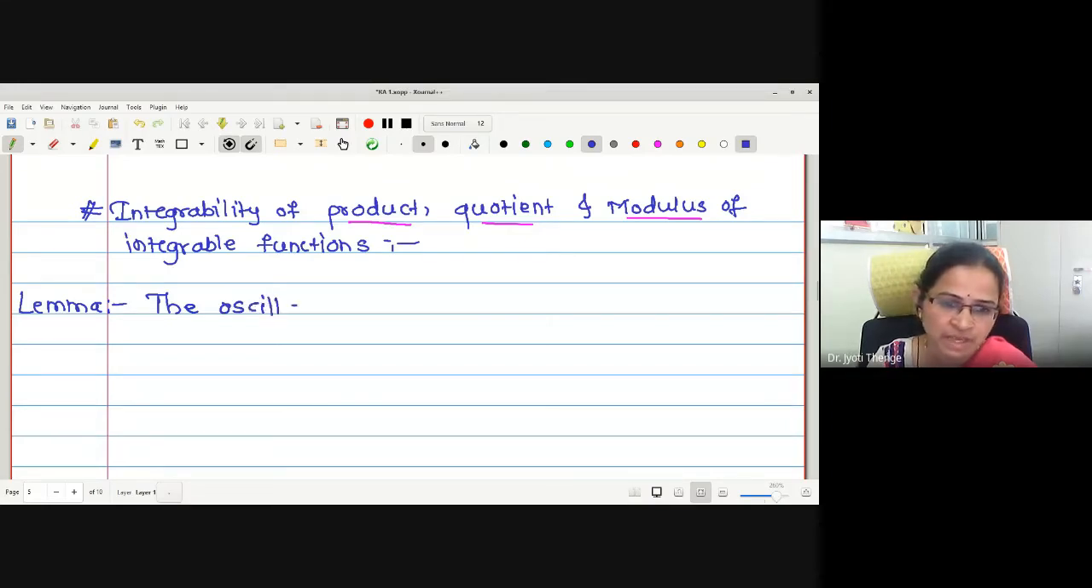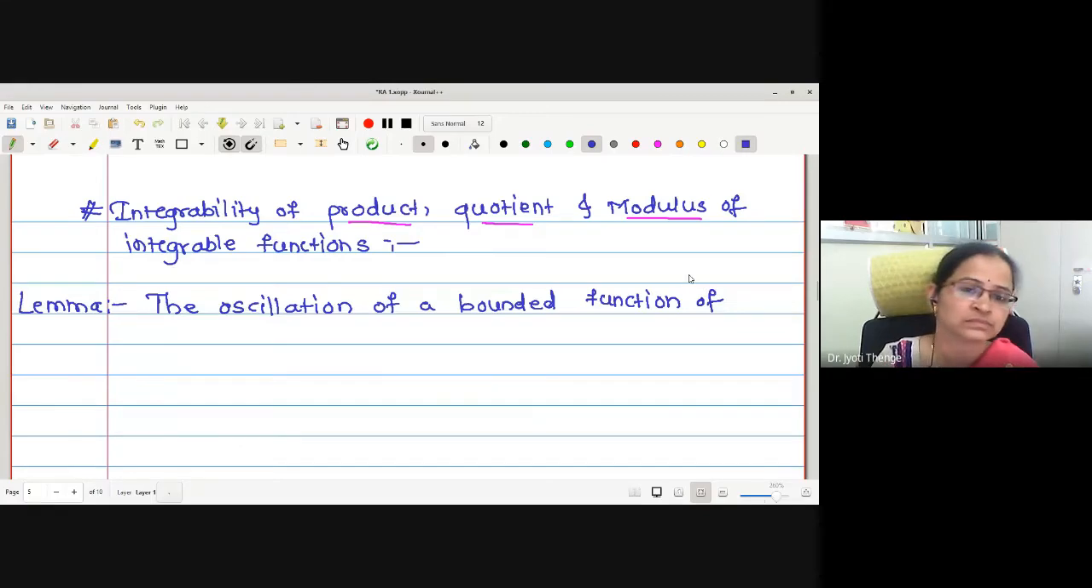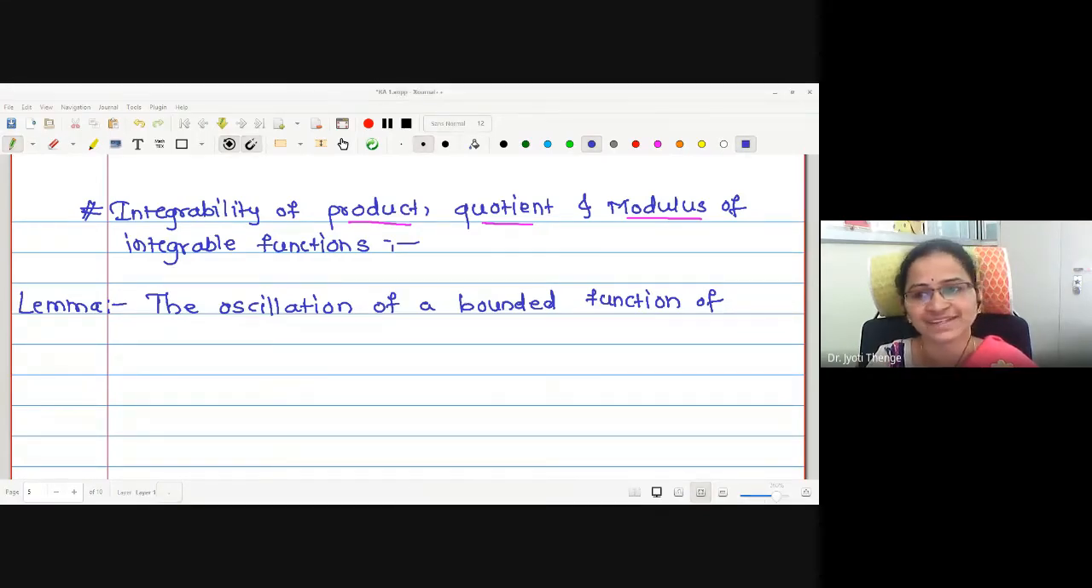What is the difference? Can anyone tell? Students, what is the difference between lemma, theorem and corollary? Do you know? Why are we calling it lemma, not theorem?